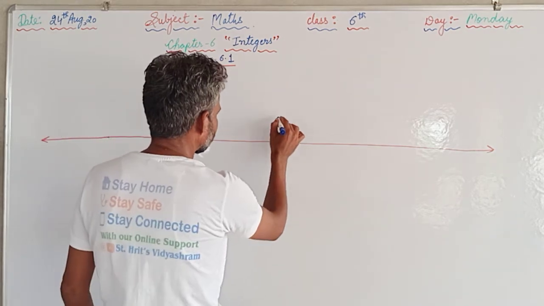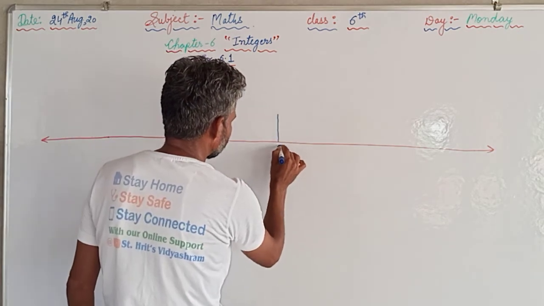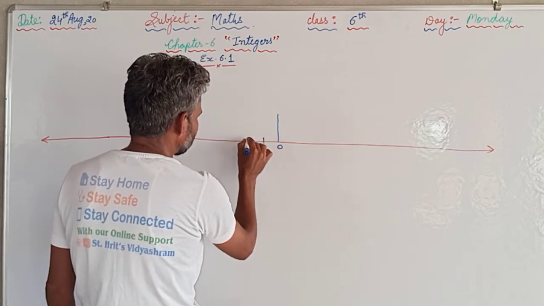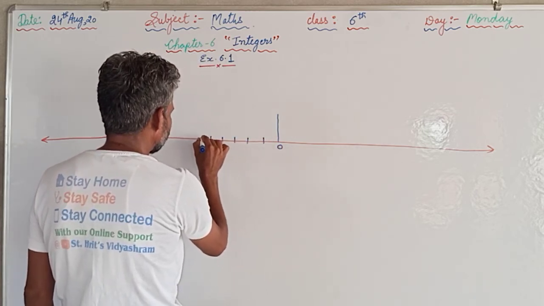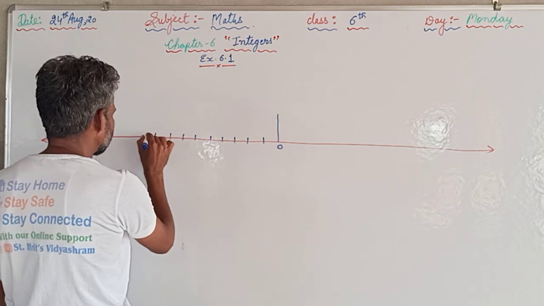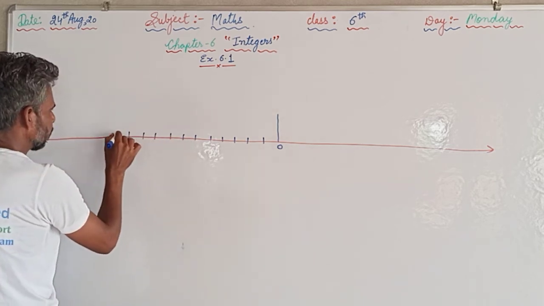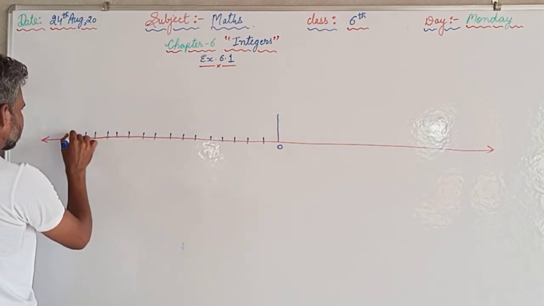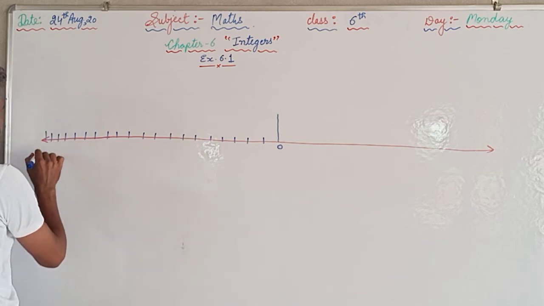In between, that is 0, 1, 2, 3, 4, 5, 6, 7, 8, 9, 10, 11, 12, 13, 14, 15, 16, 17, 18, 19, 20.